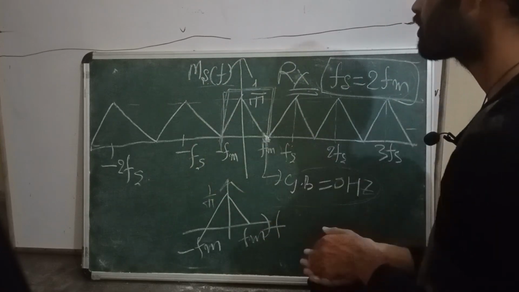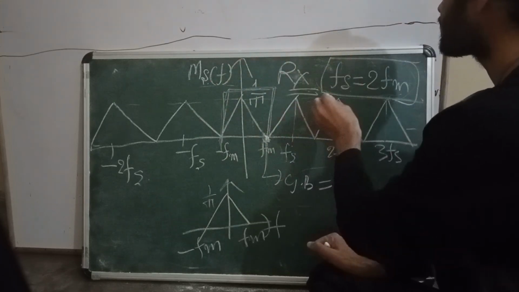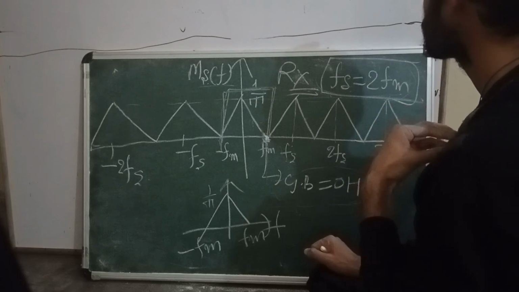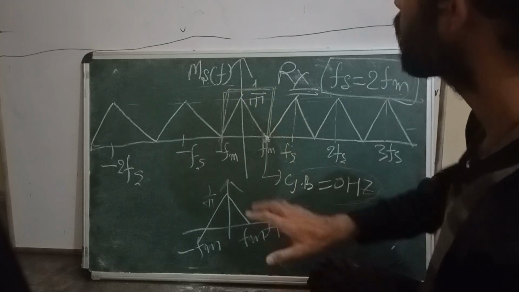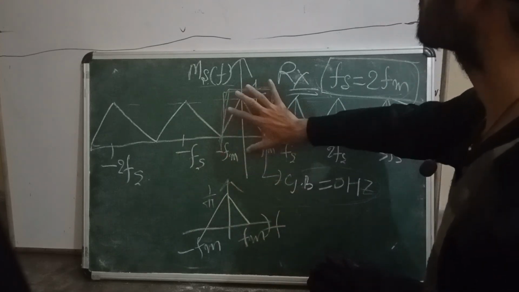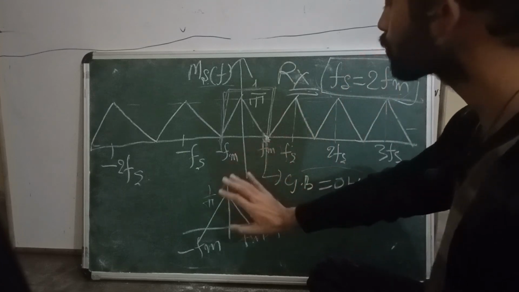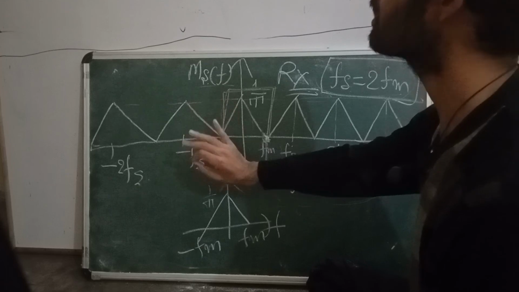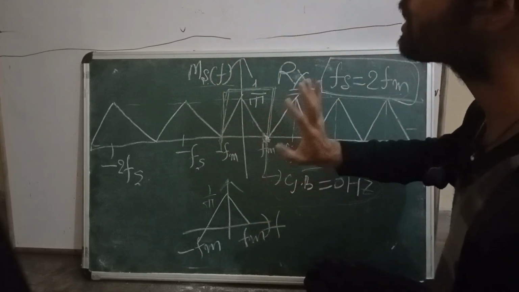When we sample the message signal exactly at the Nyquist rate, we are able to recover the original signal from its samples at the receiver side, without any loss of information. This is all about the sampling theorem. Today we have learned about the sampling theorem.